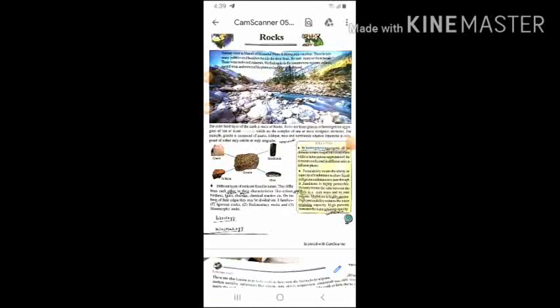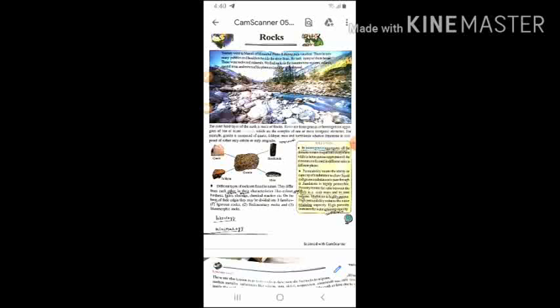Today, our lesson is rock. So, as per our textbook, what is rock? The outer hard layer of the earth is made of rocks. Rocks are homogeneous or heterogeneous aggregates of one or more minerals.